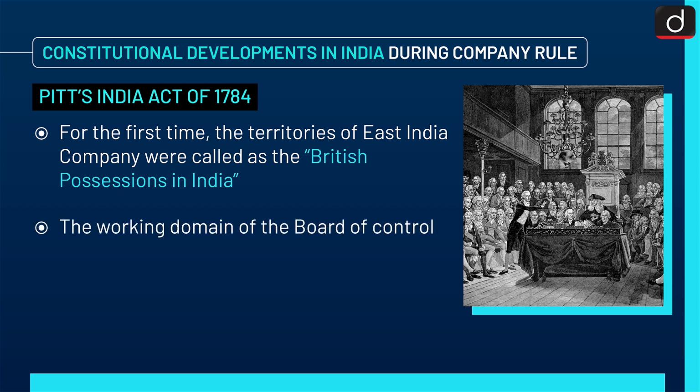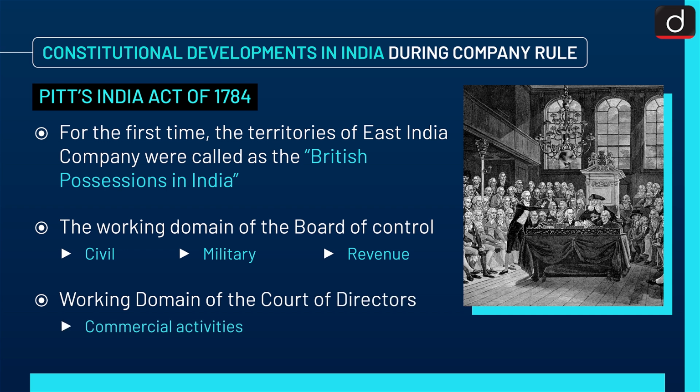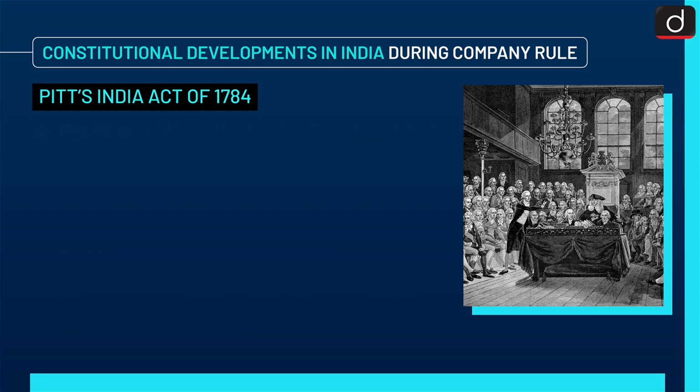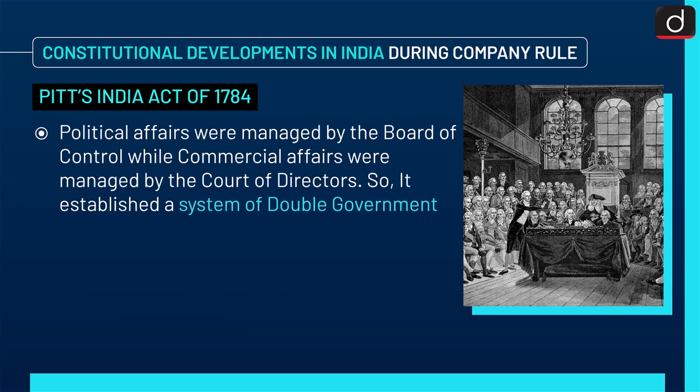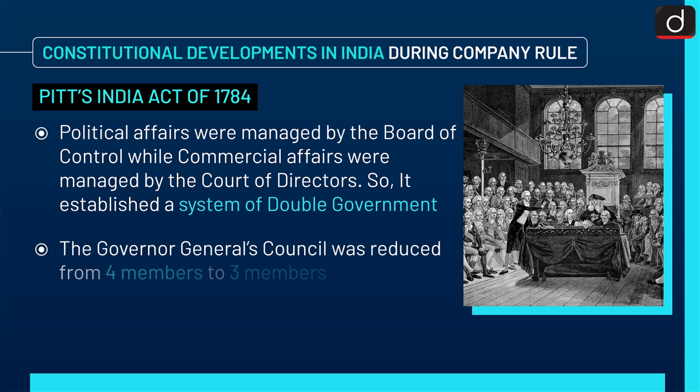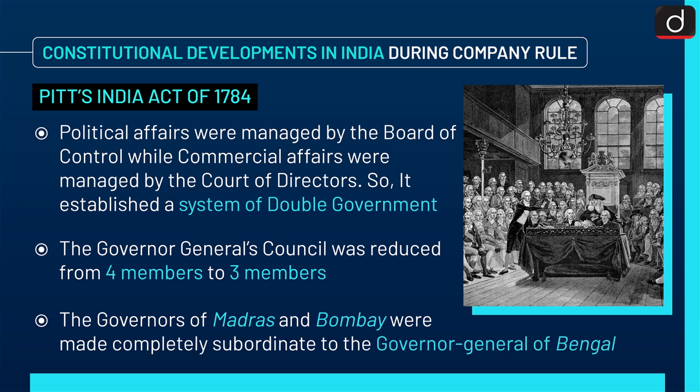The working domain of the Board of Control was civil, military and revenue. And the working domain of the Court of Directors was commercial activities. Political affairs were managed by the Board of Control, while commercial affairs were managed by the Court of Directors. So it established a system of double government. The Governor General's Council was reduced from 4 members to 3 members, and the governors of Madras and Bombay were made completely subordinate to the Governor General of Bengal.